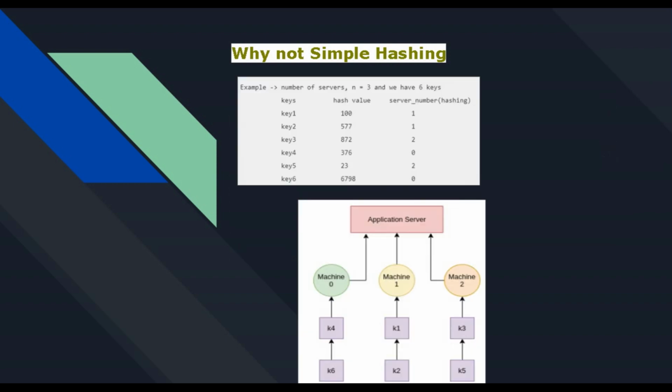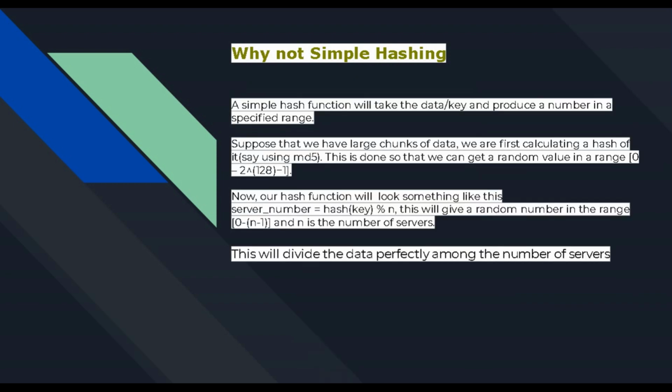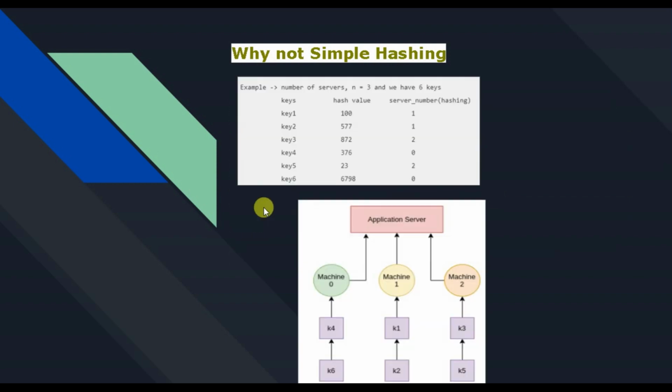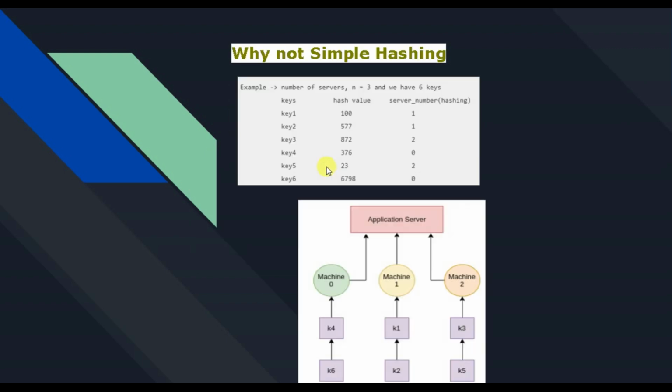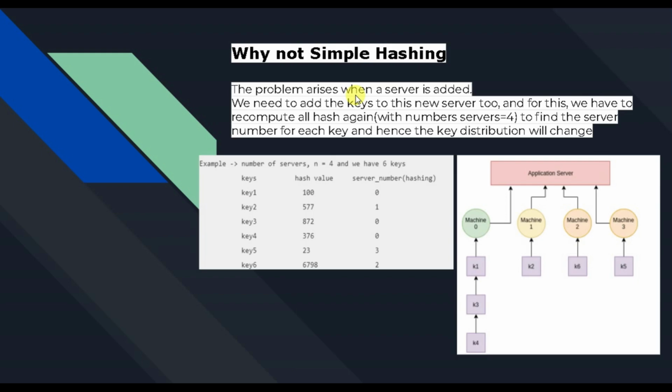So let me show you an example which we have seen earlier. I applied this formula where the number of servers was 3 and we had 6 keys. On each key we applied the hash function, we get this value, and that is how we stored it. Another problem arises when I try to add one more node, so I add one machine. Now n becomes 4, earlier n was 3, where the number of machines was 3, and here the number of machines is 4. When we applied this, we can directly see that machine 0 is getting unevenly distributed, where a lot of load is coming up on machine number 0. A lot of keys are mapped to it.